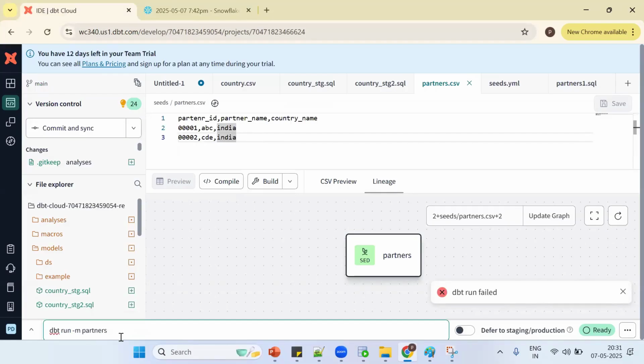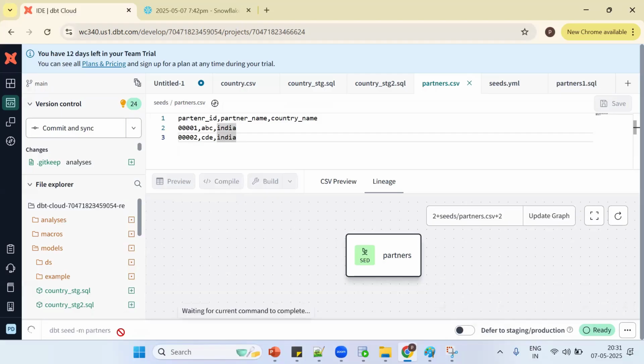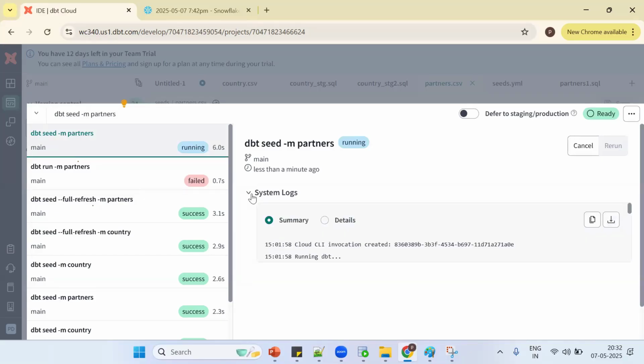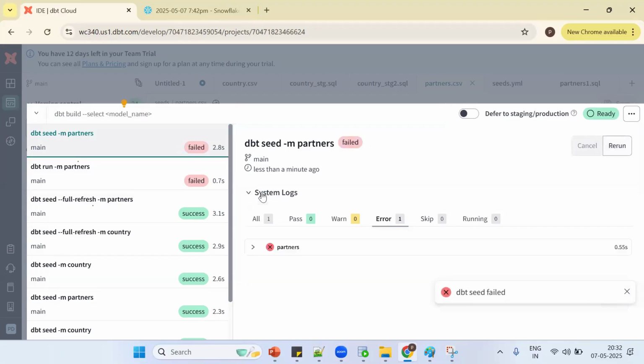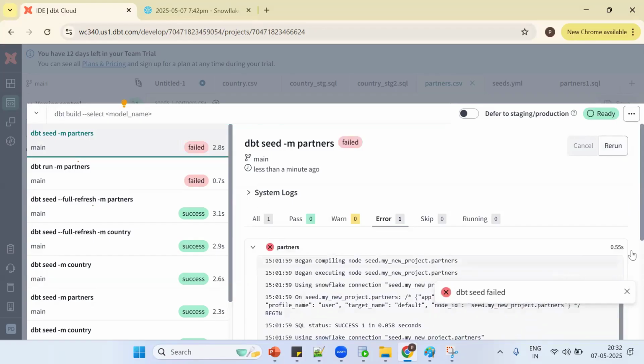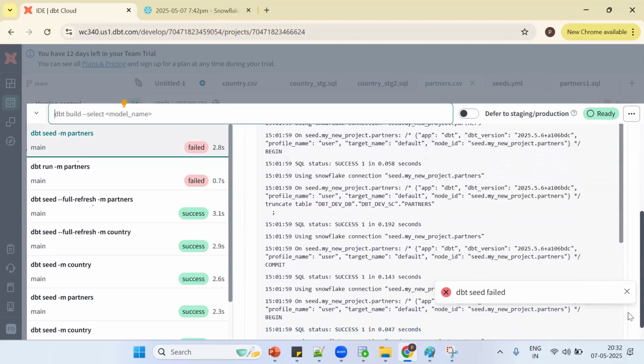So use up arrow, dbt seed -m and the seed name. What's my seed name? Partners.csv. Since the table has been created, the second time or third time, what will happen in the background? Truncating and inserting. Now see what happened. It should be failing. Why did it fail? See the logs. If you scroll a little bit down, what's the error? Anybody can tell? We get invalid identifier.